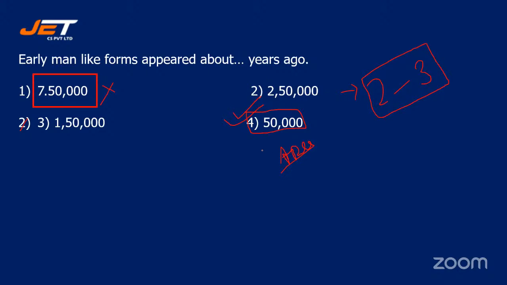Understood? They had that brain development, they settled themselves, and they had language also, proper communication was there. That is why the correct answer will be 50,000. But if in the exam the option 50,000 is missing, and there is an option 2 lakh to 3 lakh, the correct answer will be 2 lakh to 3 lakh. Understood? I hope this point is clear to everyone.